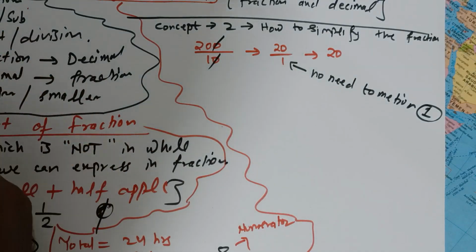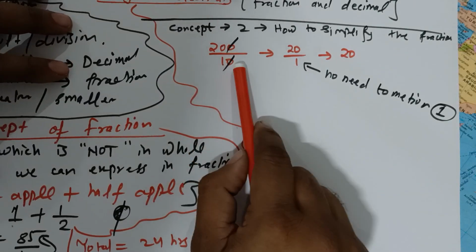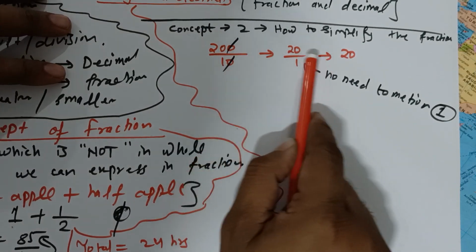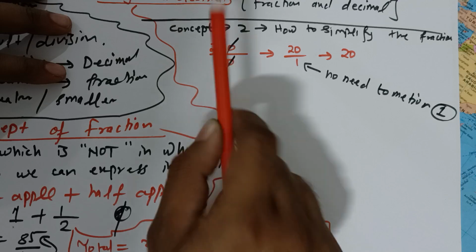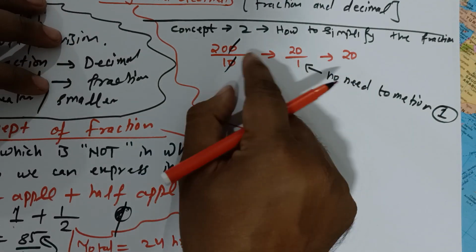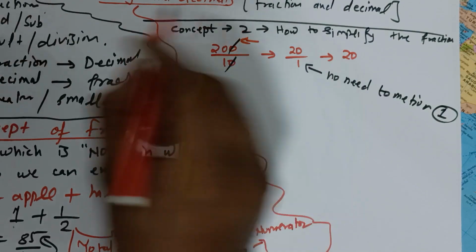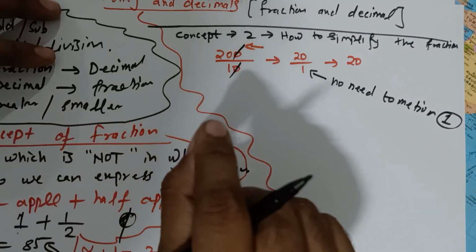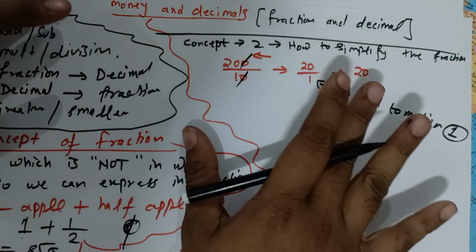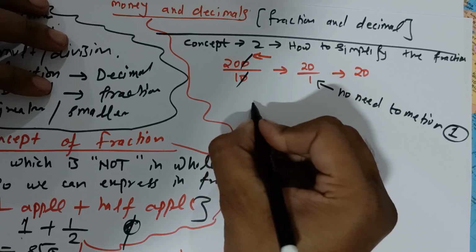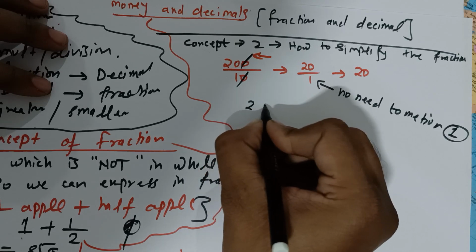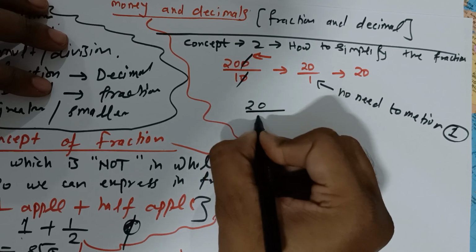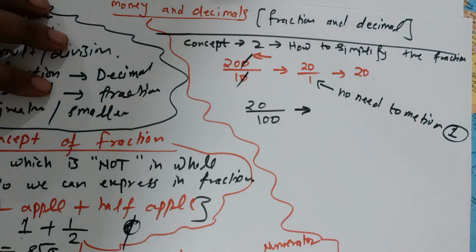For simplification, it is very easy to simplify the fraction. Just cut the zeros from the back side. See, I am teaching in a very simple, very basic way. For example, if you are given 20 upon 100, how would you simplify it?